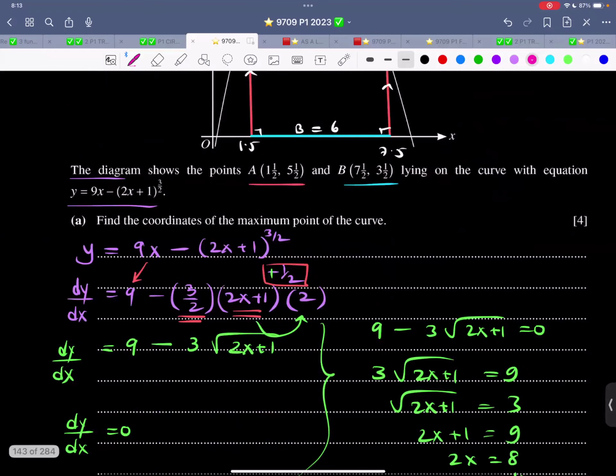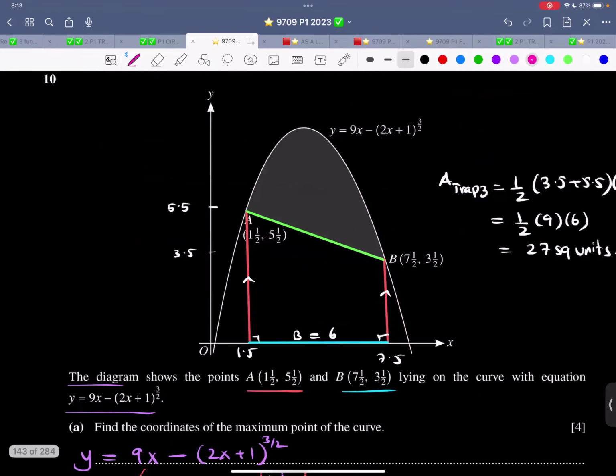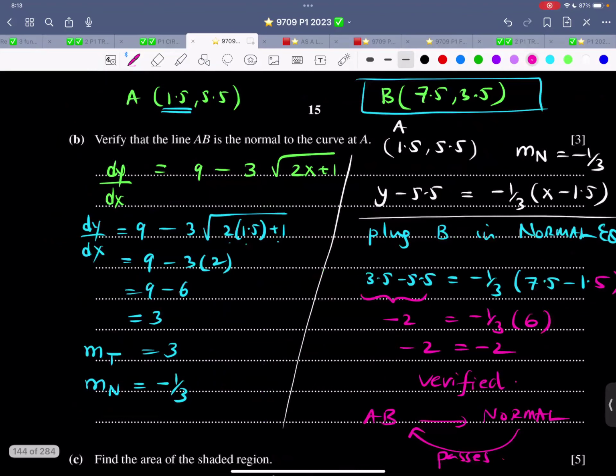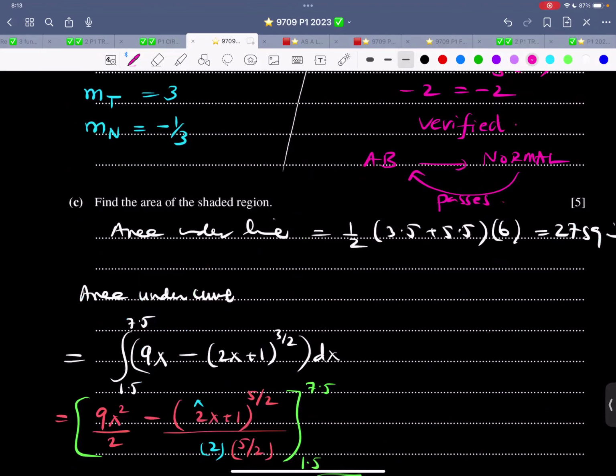Now this question about area or volume, which one is that? This is a maximum point. This is normal. This is area.